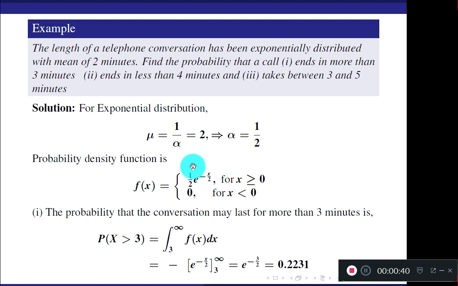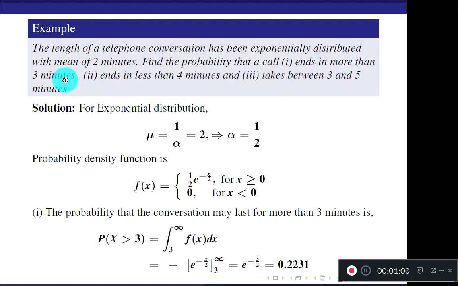Write the PDF. You can write the basic formula and then substitute. I have directly substituted here. Actually formula is alpha into e to the power minus alpha x. When you substitute for alpha, you get this expression. This is the PDF. Once you write the PDF, directly go to the required problem.